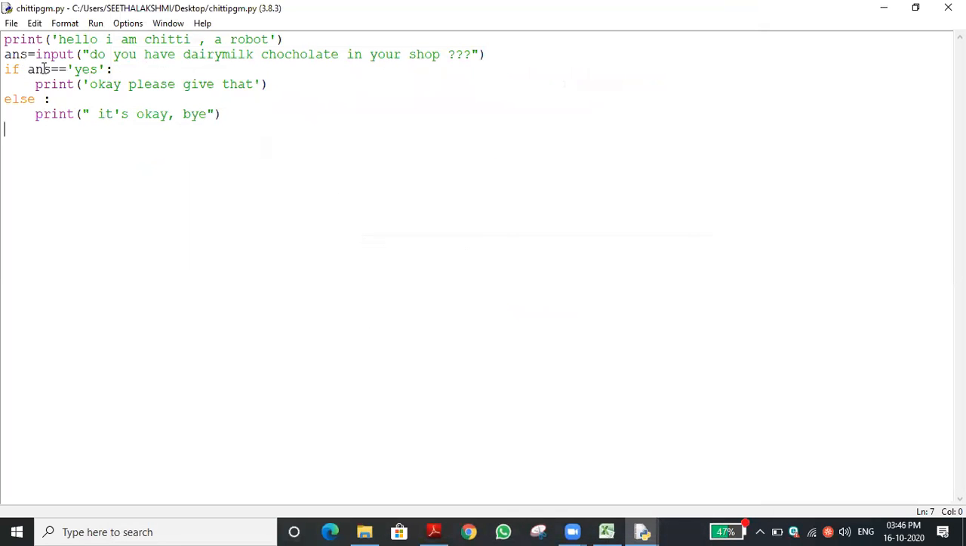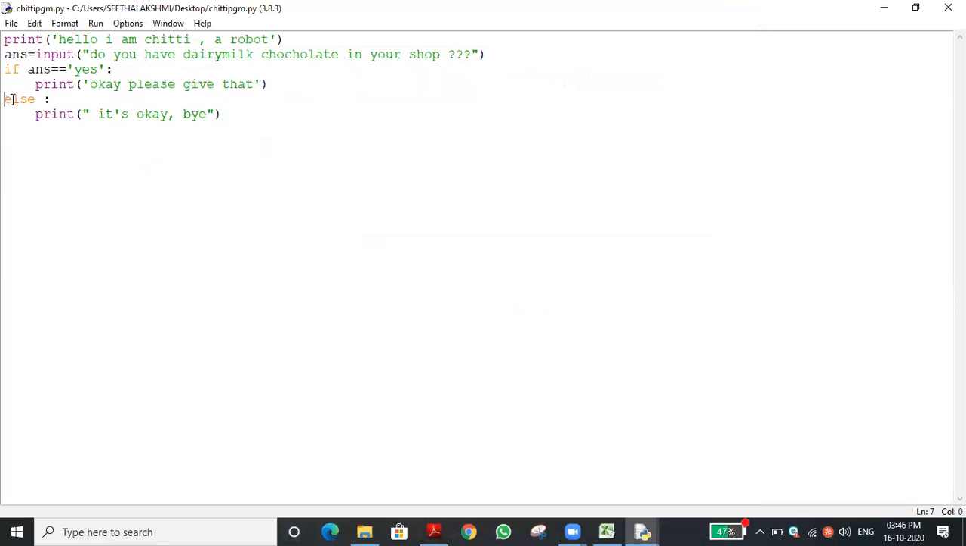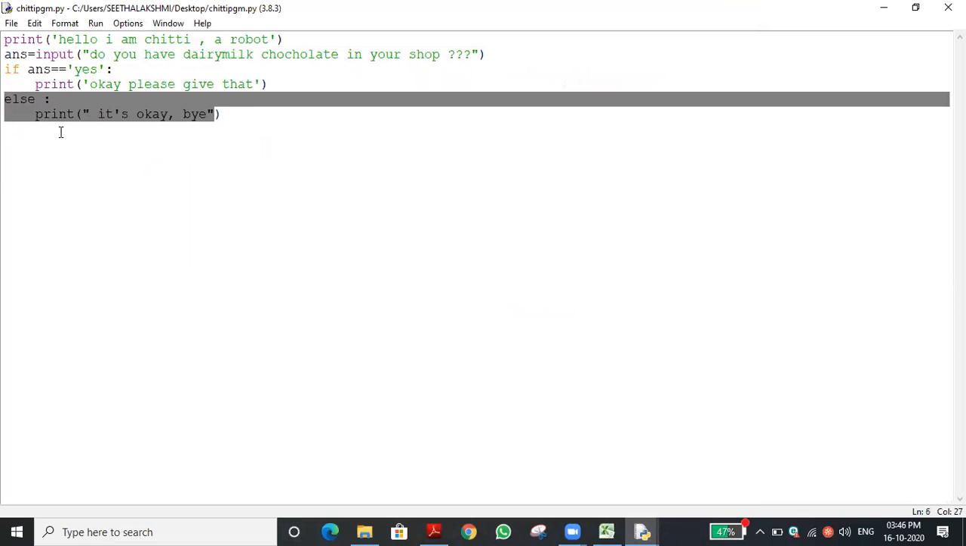If the condition is false, the other statement we want to execute, we have to mention in the else part. The two parts are the if part and the else part. The if part is called the true part, and the else part is called the false part. Whenever the condition fails, that is, the condition is false, then the else part will execute.